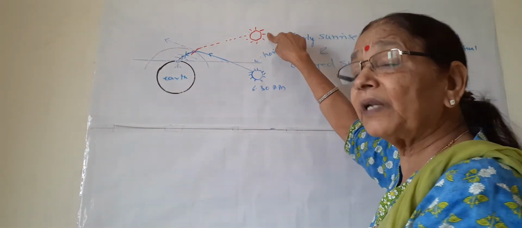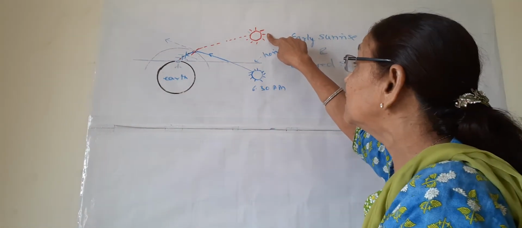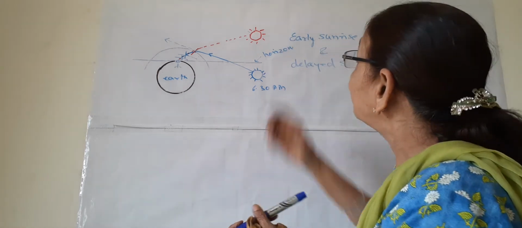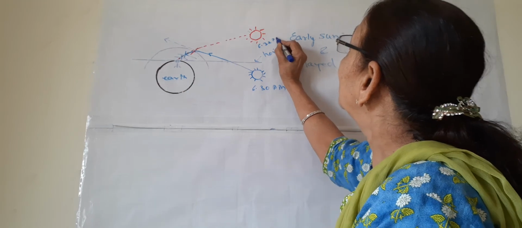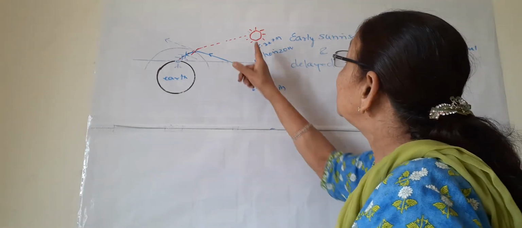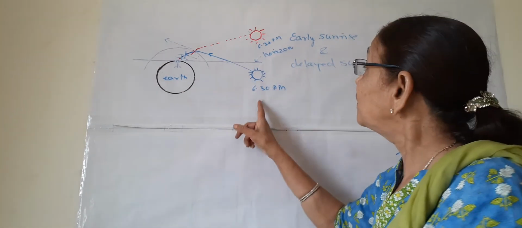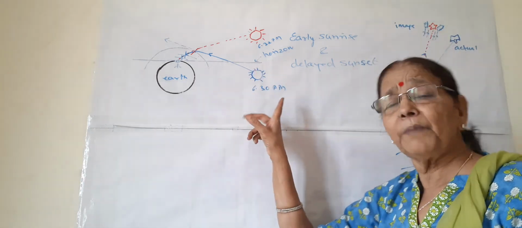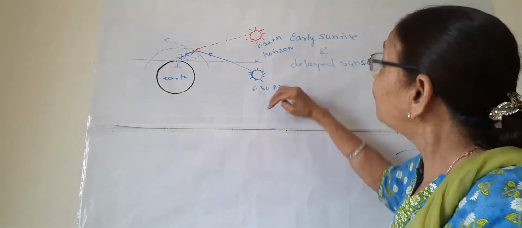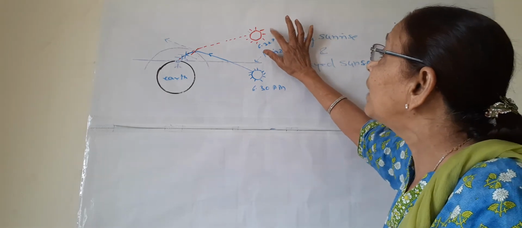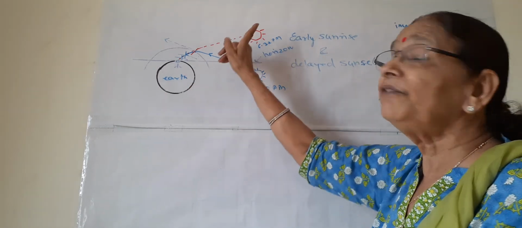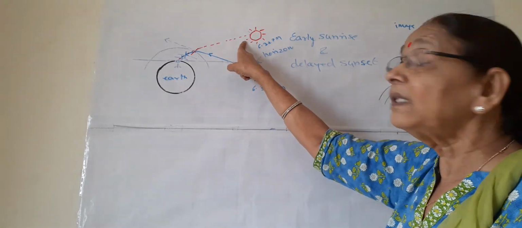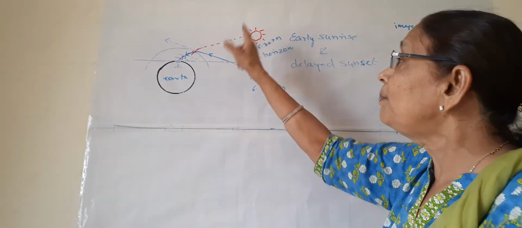Again the observer can see the image of the sun 2 minutes later. So at 6:32 p.m. he can still see the sun. After 2 minutes, the sun has set, it has come below the horizon, but it can still be seen by the observer above the horizon. This is not the actual sun, this is the image of the sun.